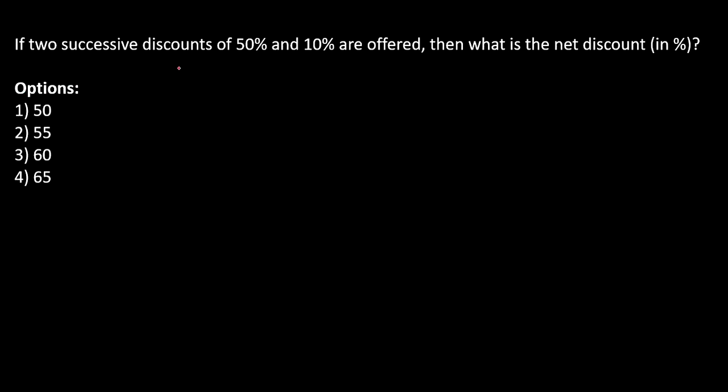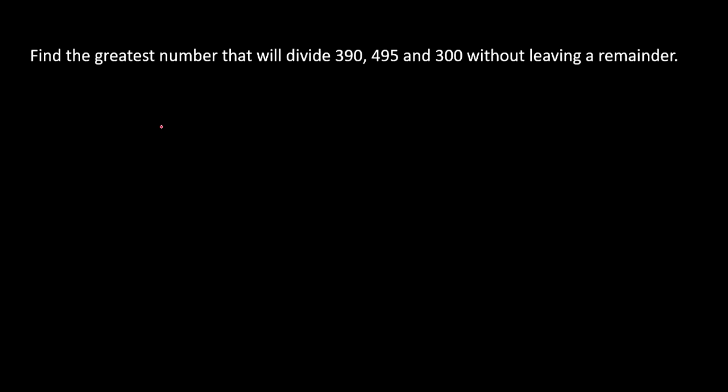Next question. This is the question that I have put for homework. So the question says if two successive discounts of 50% and 10% are offered, then what is the net discount in percent? So this is your homework. Make sure to solve this question. Make sure to comment it down. Definitely you will get the question in TCS and QT, some sort of like this only. So this is for your practice. It is your homework. Let's see the next question.